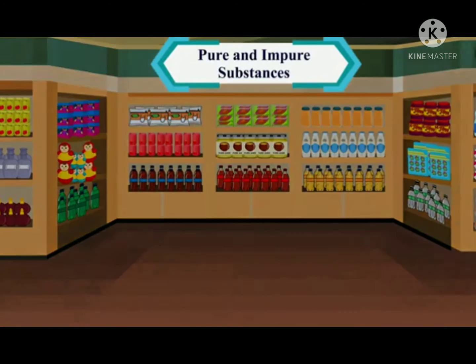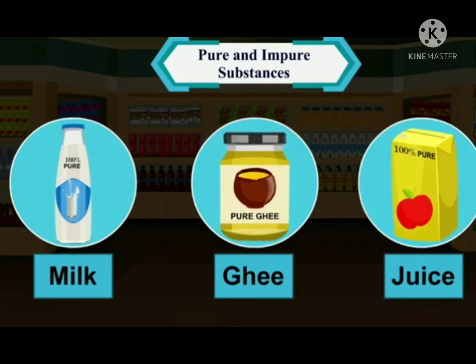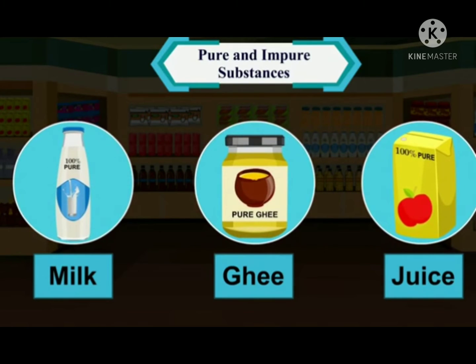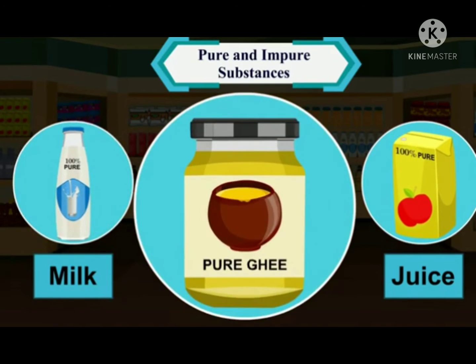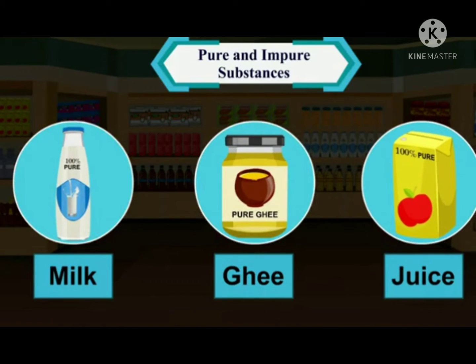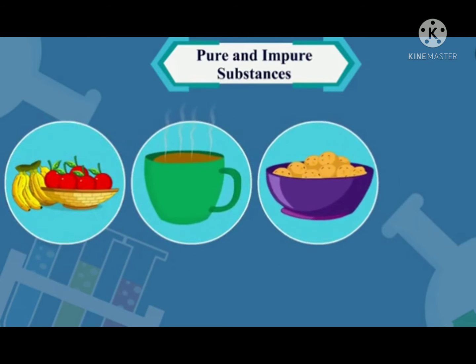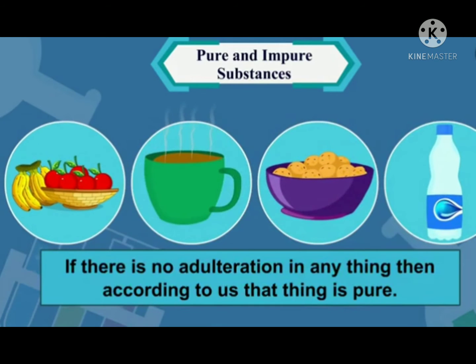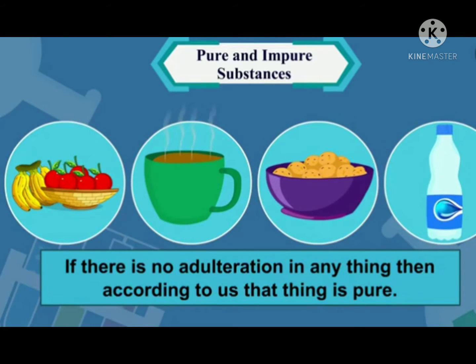If you look closely at the cartons of milk, ghee, juice, etc. that are being sold in the market today, you will find "100% pure" written on all the boxes. Can you tell us what is the meaning of pure? For ordinary people like you and me, if there is no adulteration in anything, then according to us, that thing is pure.